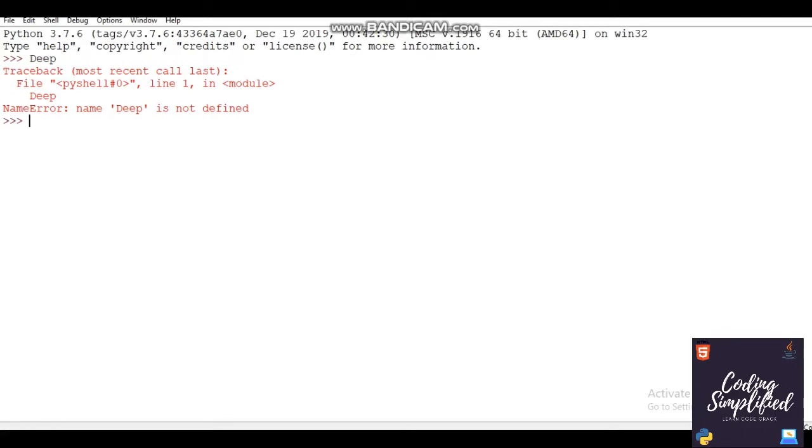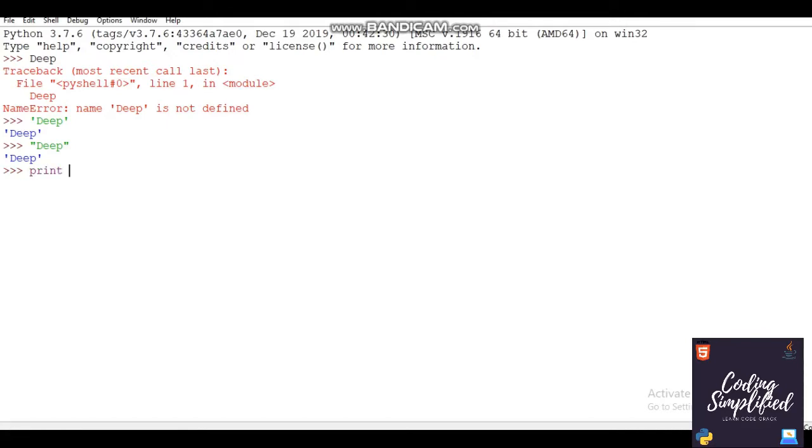To take any strings in Python, we have to use quotes. We can use single quotes and double quotes both. So if I write my name again in single quotes and run, see, it is printing. We can do this using double quotes too. See, it's also running in double quotes. But see, it is showing deep with quotes. I don't need the quotes now.